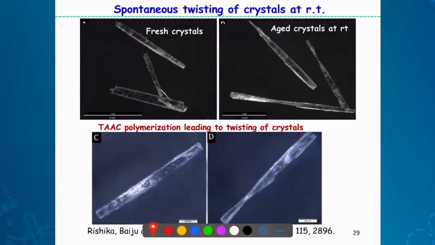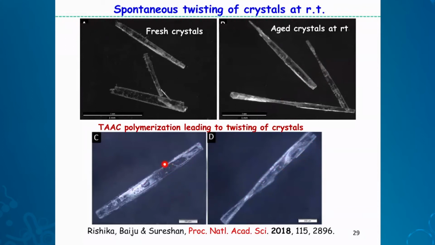So now, why we could not get the crystal structure is here, actually. This is a fresh crystal, and this is an aged crystal. After 1 month, we see all the crystals are twisted in the RB flask, all of them in a right-handed helical fashion. We have NMR'd this one, and we found that about 10% reaction happened even at room temperature. Now we have taken a fresh crystal and we heated it. And in a few minutes, you can see this is twisting, again in a right-handed helical fashion.